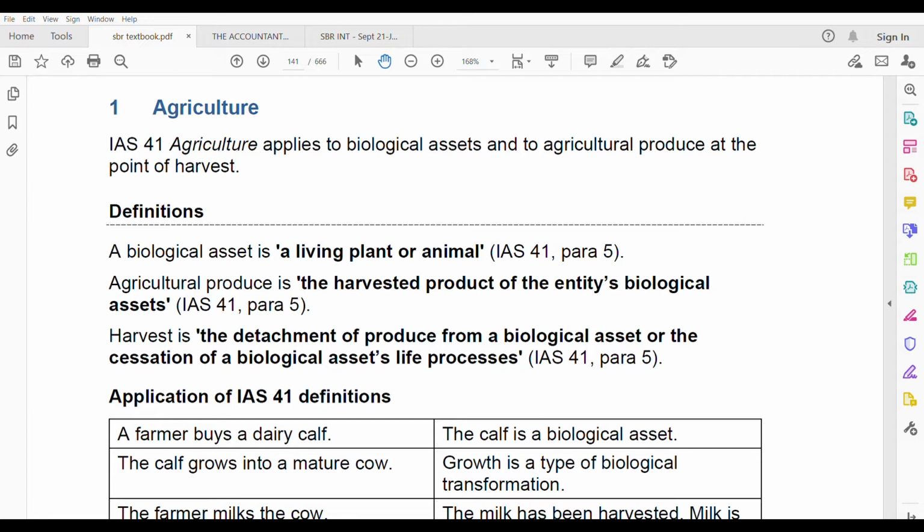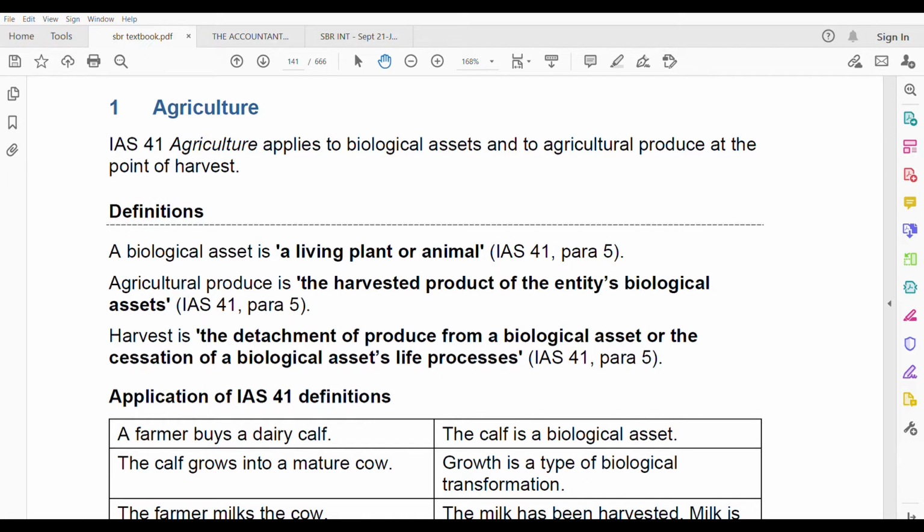The rest all is relating to your sustainability reporting, all those things, which I will definitely go through later. So these are the few, I think 3 or 4 standards, where the changes are very small, not big major changes. So you can still use the June 2021 textbook for your September exam. Inshallah, for the December exam, I think by September we'll get the textbooks and the revision kit. So that was an announcement which I wanted to make.